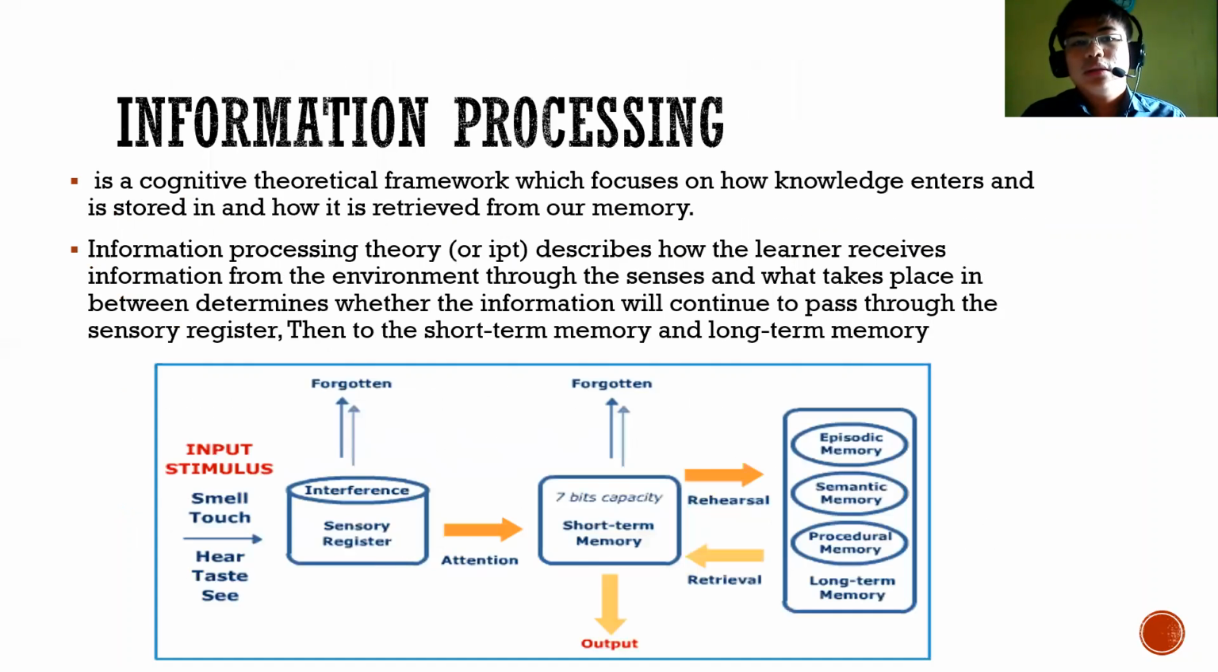Another theory is called information processing. It is a cognitive theoretical framework which focuses on how knowledge enters and is stored in, or retrieved from, our memory. Information processing theory describes how learners receive information from the environment through the senses, and what takes place in between determines whether the information will continue to pass through the sensory register to the short-term memory or the long-term memory.